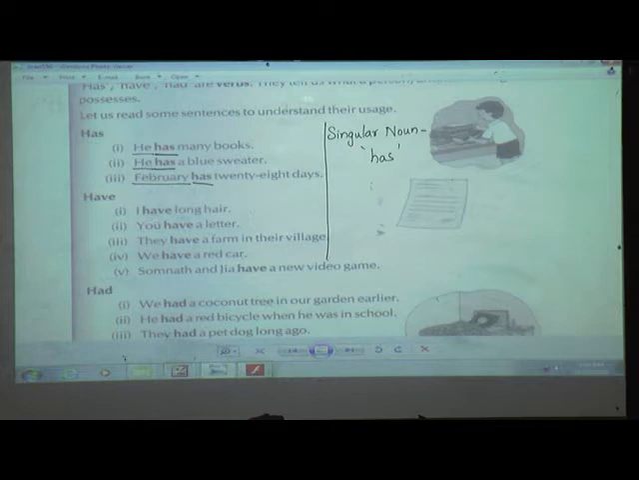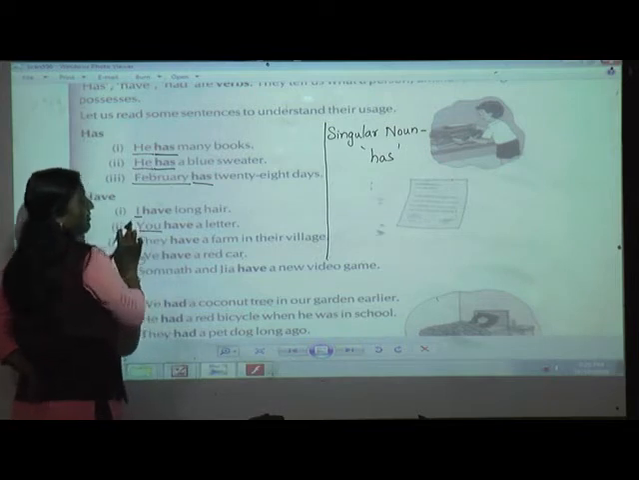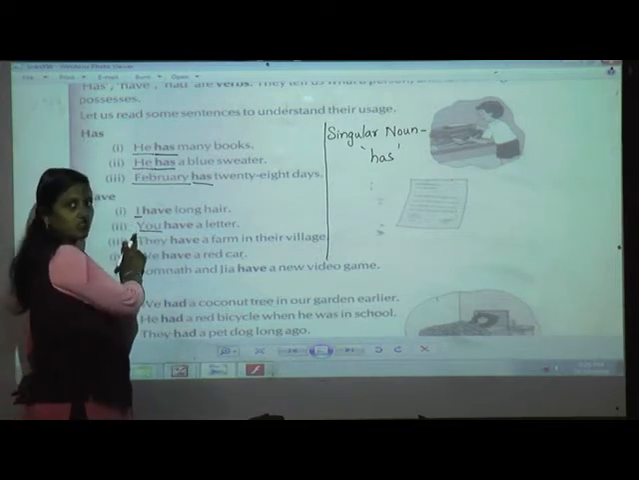I have long hair. You have a letter. They have a farm in their village. We have a red car. Somnath and Jia have a new video game. Now when we read all these five sentences, you can see here this is singular noun. Yes or no? With I and you, always which verb goes, students?